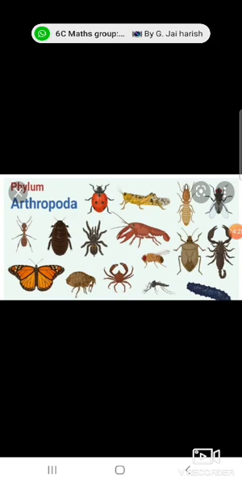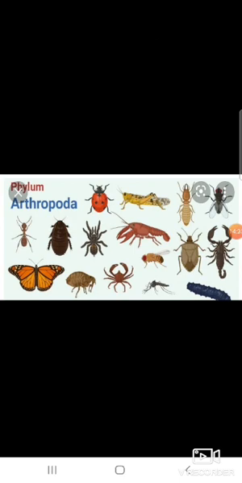Examples are centipede and millipede. Centipede means 100 legs, but most species have only 30 pairs. Millipedes have two pairs of legs on each segment. The name means 1,000 legs, but most millipedes have only about 100.